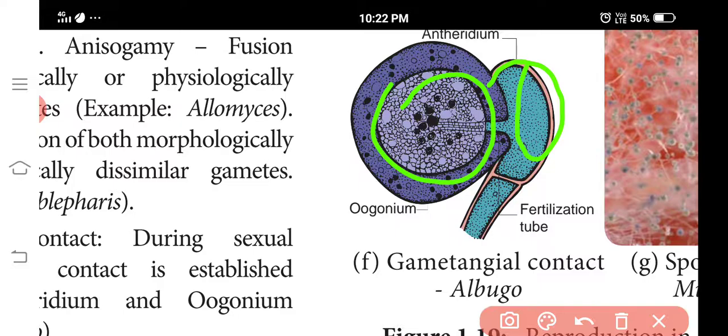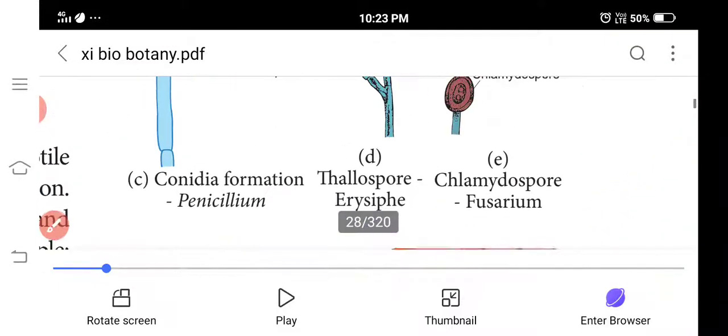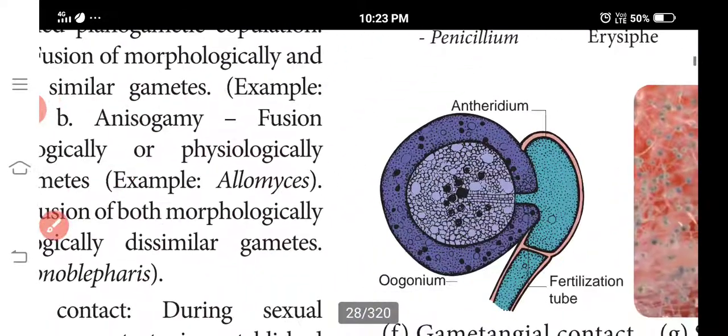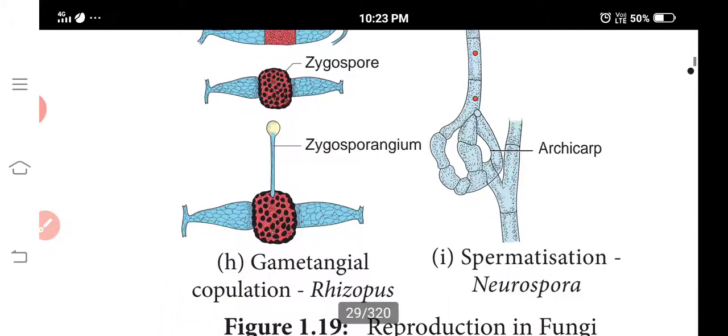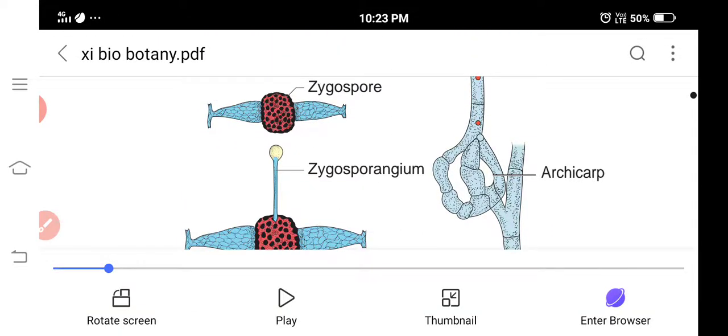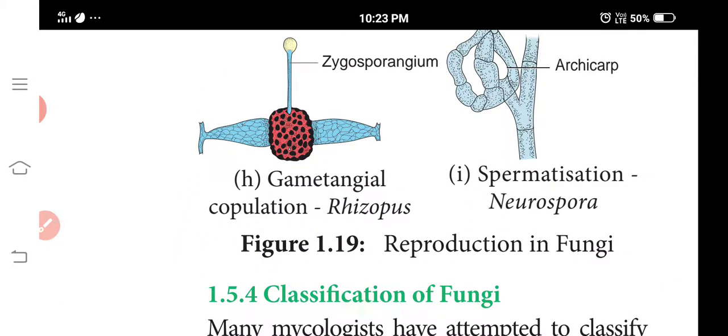Next is gametangial copulation. You see this picture, Rhizopus: fusion of gametangia to form a zygospore. That is called gametangial copulation.